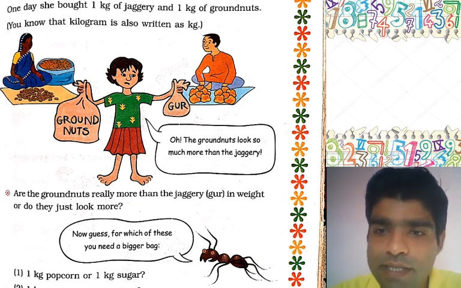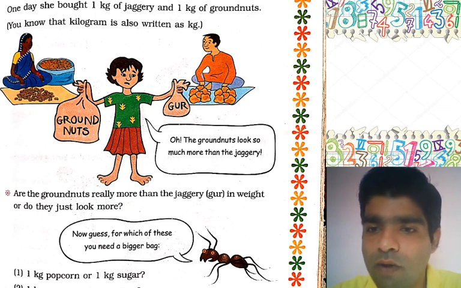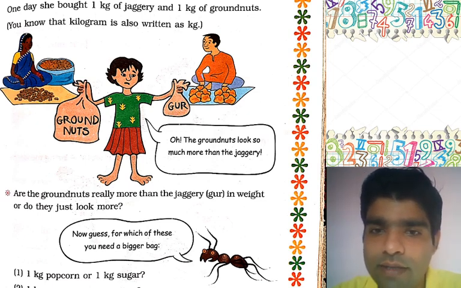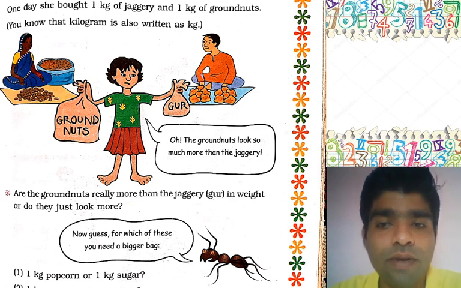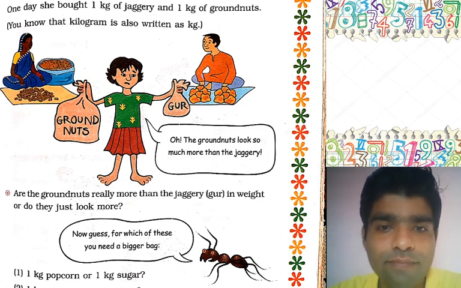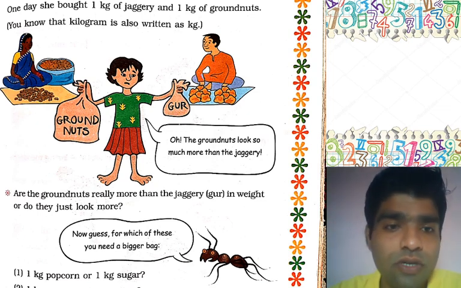But the difference is that the groundnut takes up more space because groundnut is lighter and the gur is heavier. That is why your answer is that groundnuts are not really more than the jaggery in weight, but they just look more.